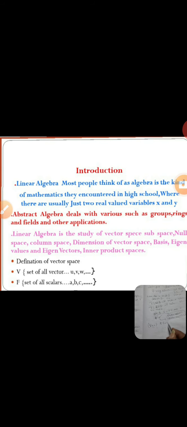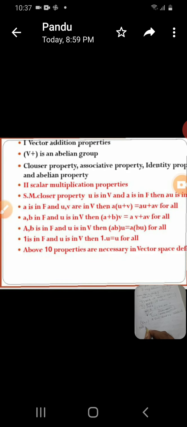This algebraic structure is said to be satisfying the following properties.